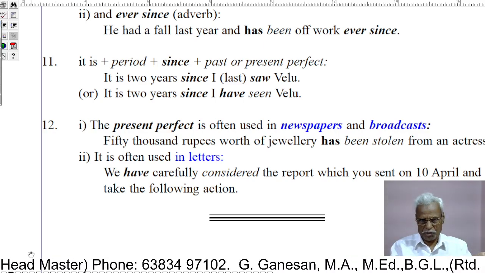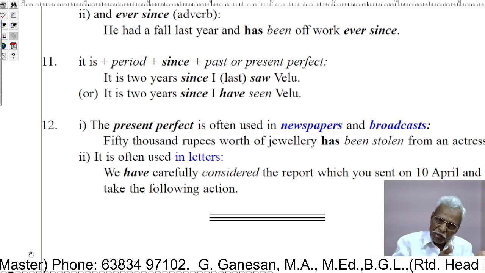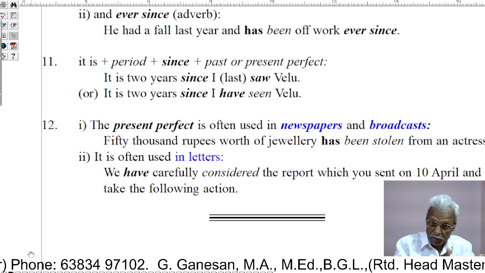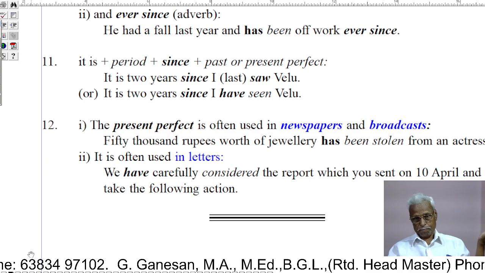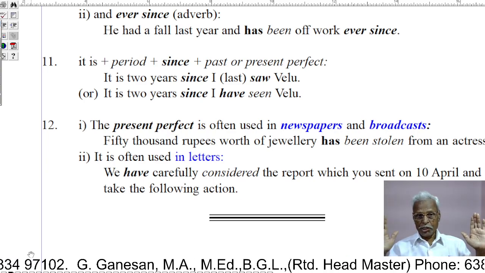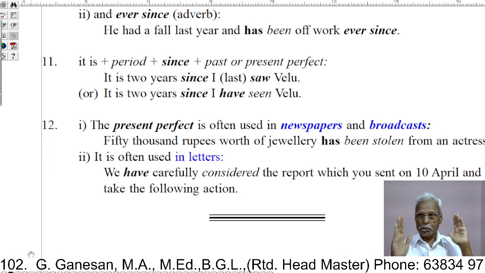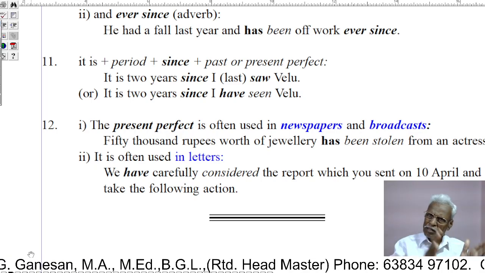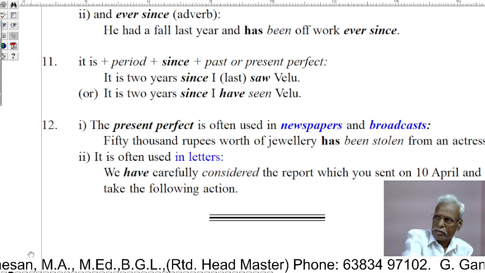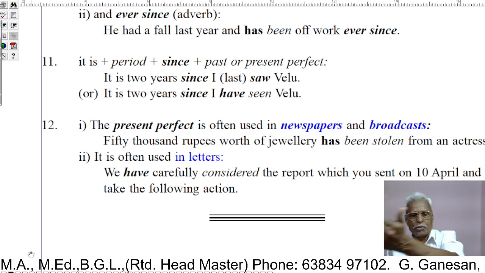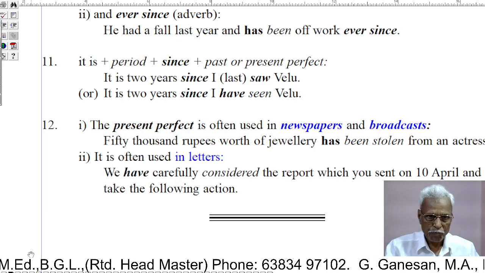Who can express this idea, either in simple present, in simple past or in the present perfect? It is plus period plus since plus either simple past or the present perfect can be used.